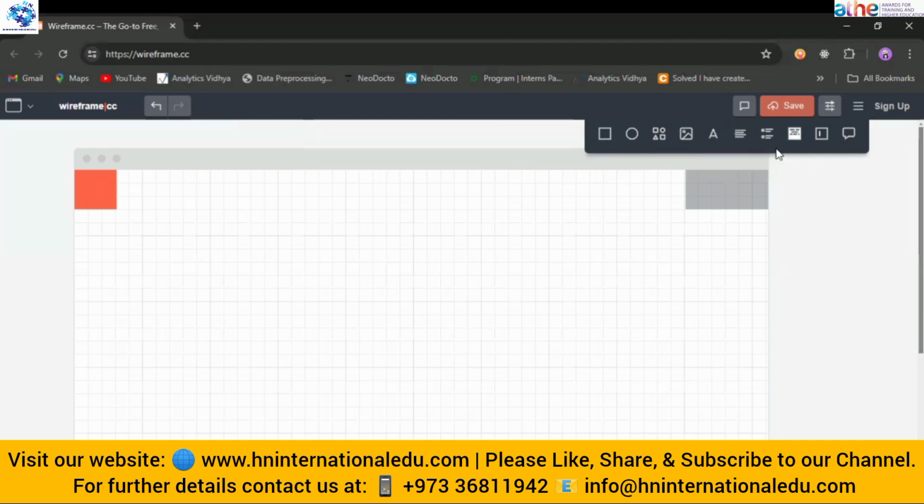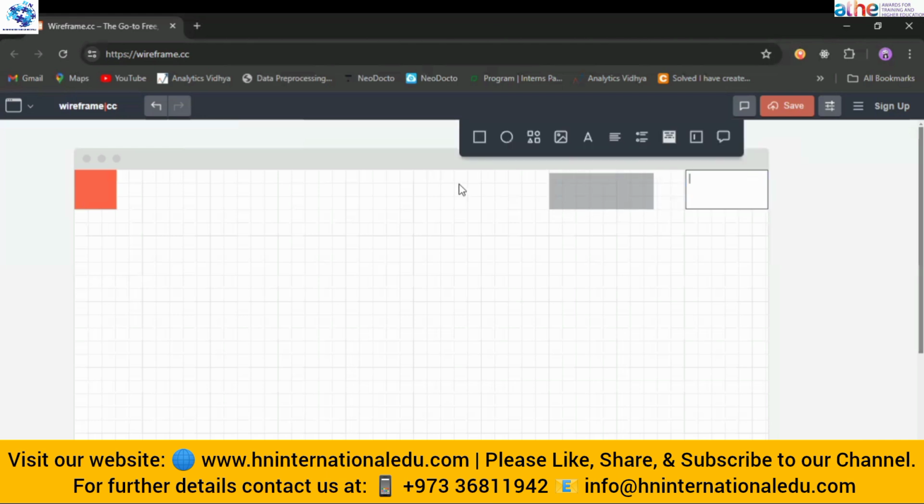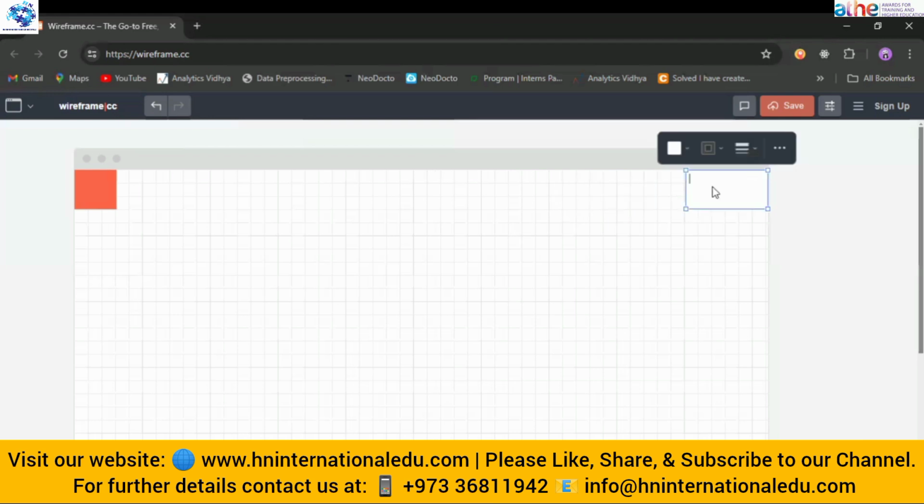If you want to give a headline, we click on this headline button. If you want to input some text, we can input text here. Then I want to input text here too, so I will create another box here. In this way you can create boxes and select what you want. If you want to give a border, you can also give a border like this, and make the border large or medium. In this way, you can create a design of your choice.